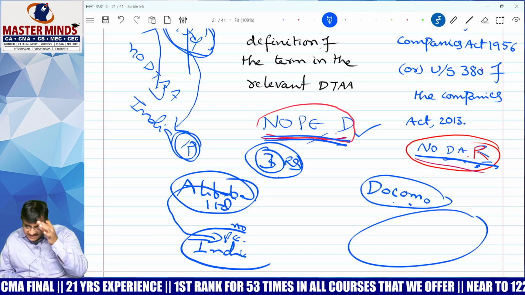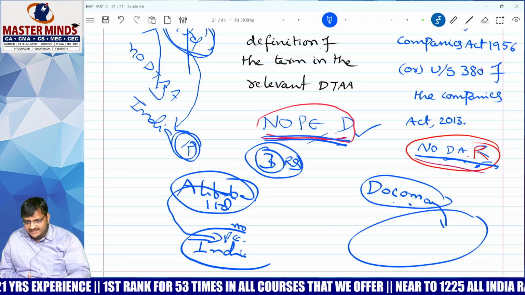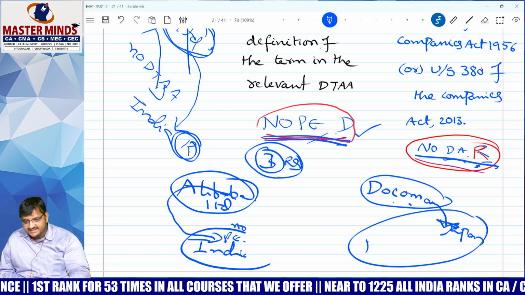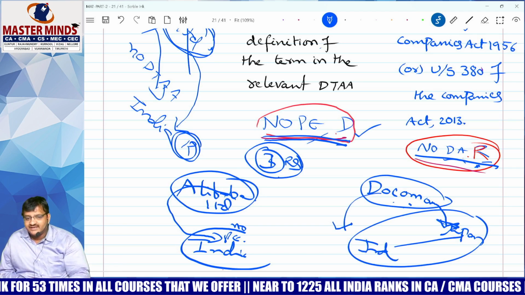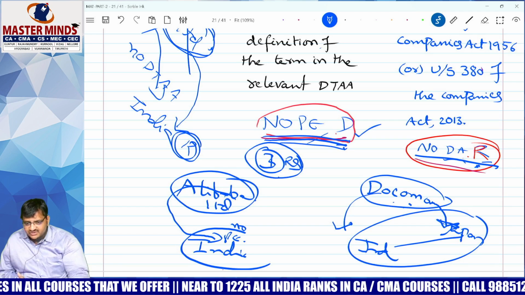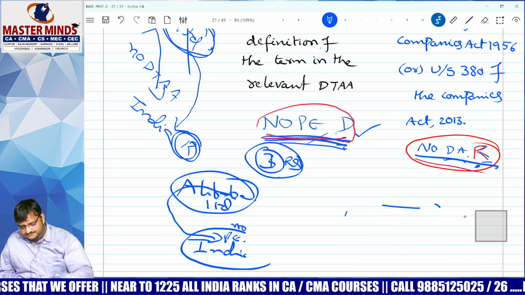Number 1, listen carefully. Docomo is a resident of Japan. Now, do Japan and India have a DTAA or not? Yes. That too, Docomo does not have a PE. That comes under no PE. Correct? Yes. Now, are MAT provisions applicable to Docomo? No. Next question. Follow. Other example.